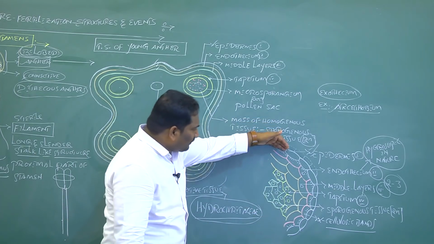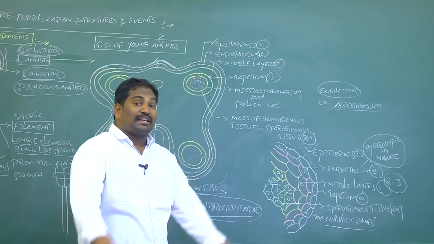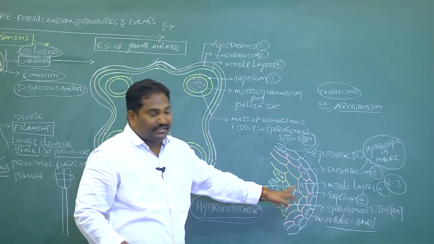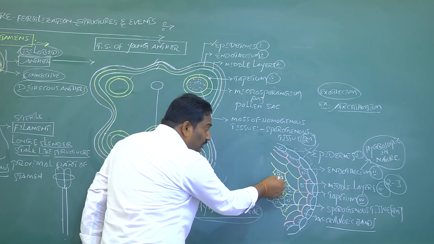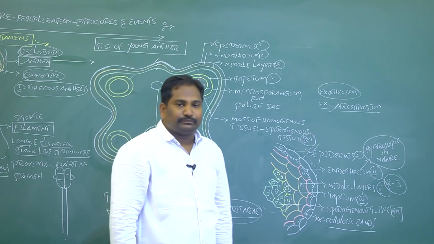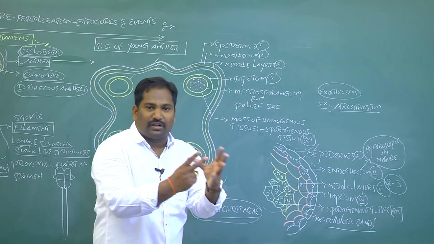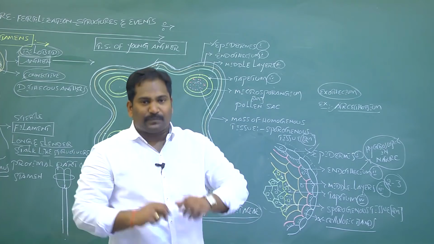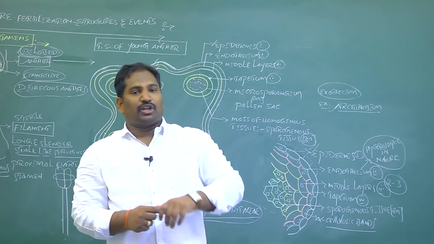Compared to epidermal cells, endothecial cells and middle layer cells, the size of tapetal cells is bigger. They have one or more than one nucleus and dense cytoplasm, giving nourishment or nutrition to the growing sporogenous tissue inside the microsporangium or pollen sac. This tapetum is generally of two types: glandular tapetum and amoeboid tapetum.